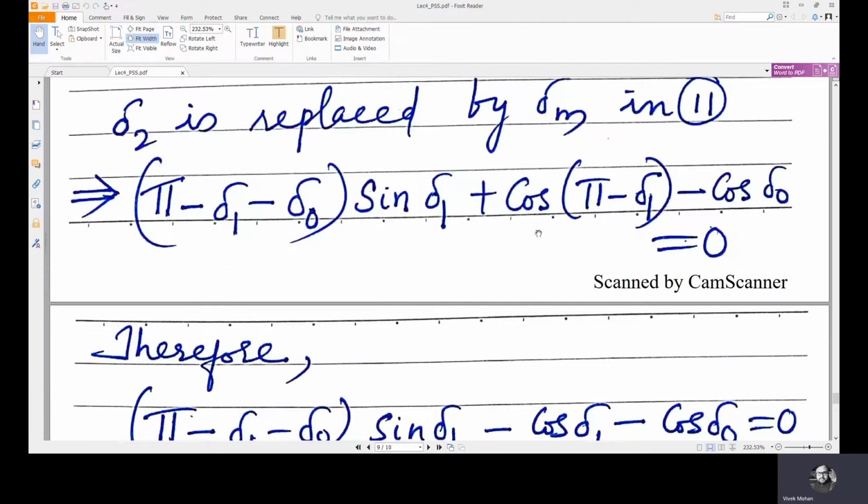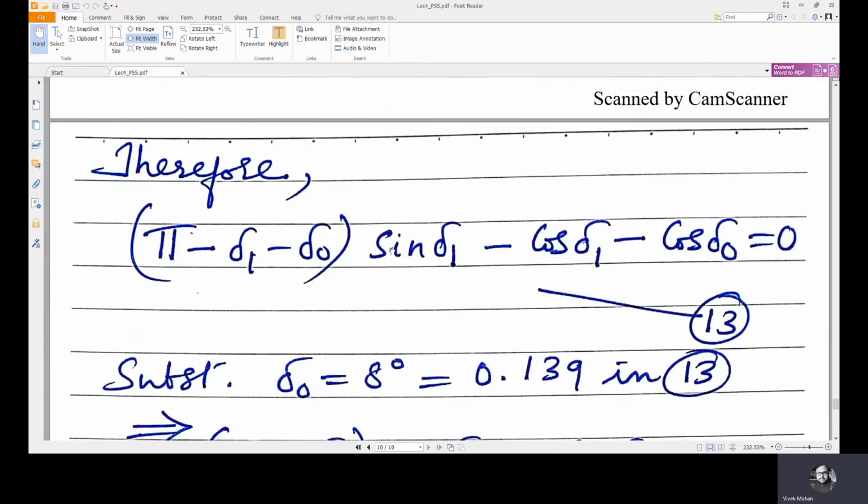Now, after simplification, what we obtain is (pi minus del 1 minus del naught) into sine del 1 minus cos del 1 minus cos del naught equals 0. So we have two unknowns here, del 1 and del naught, but we have only one equation.